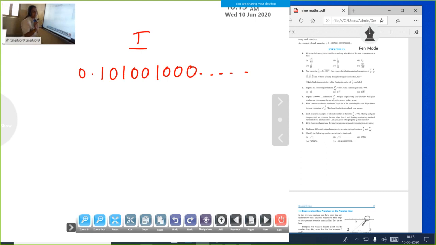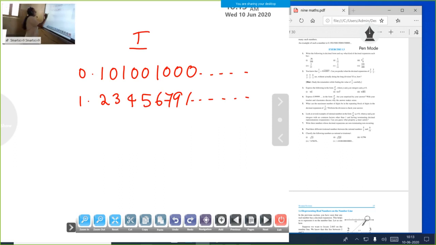Your question is write three numbers whose decimal expansions are non-terminating, non-recurring. This number is non-terminating, non-repeating. Another example, 1.234567 again 1, etc. So this is also non-terminating, non-repeating.